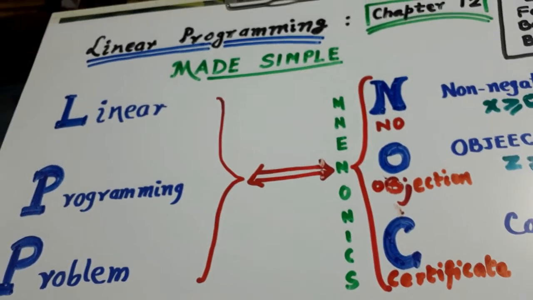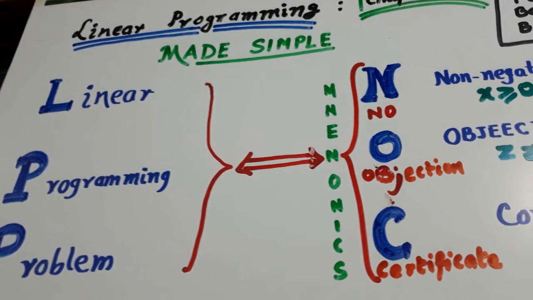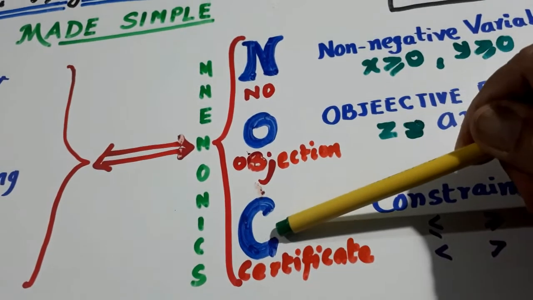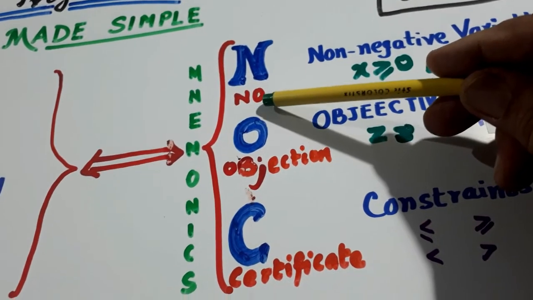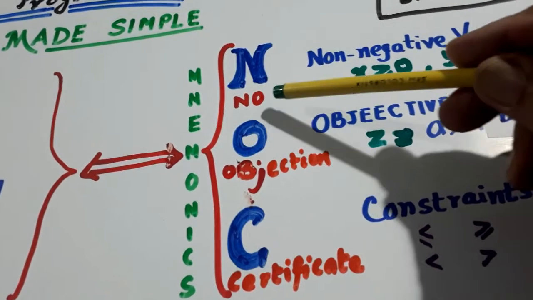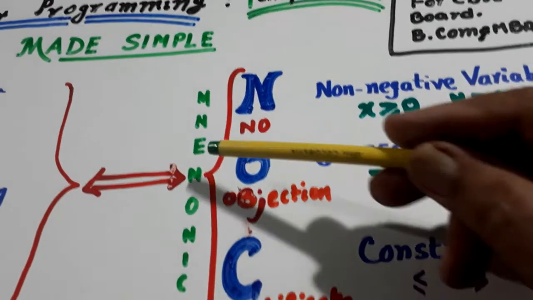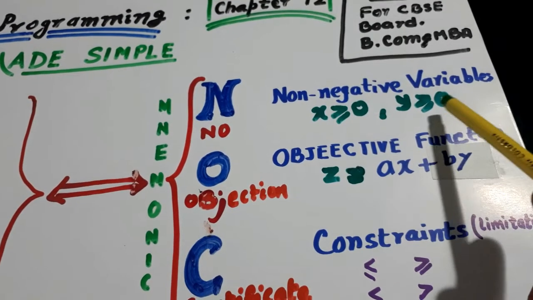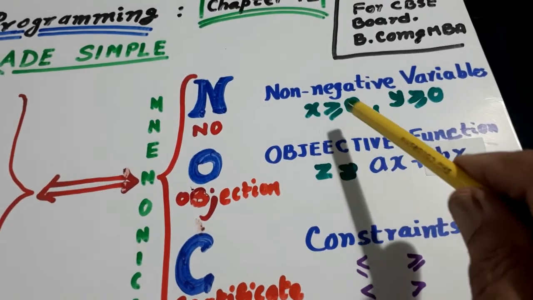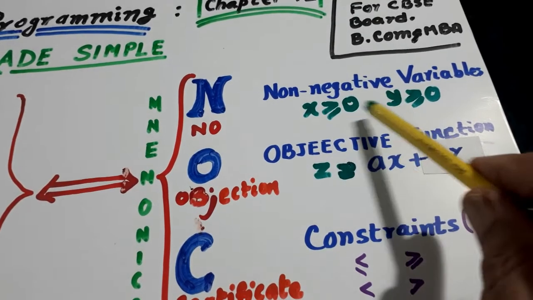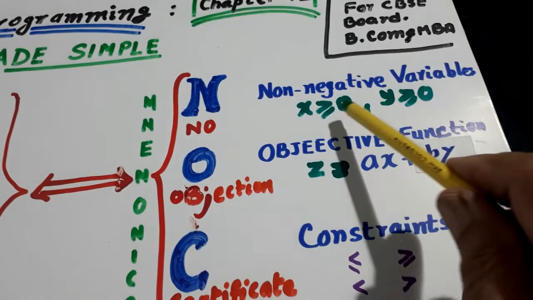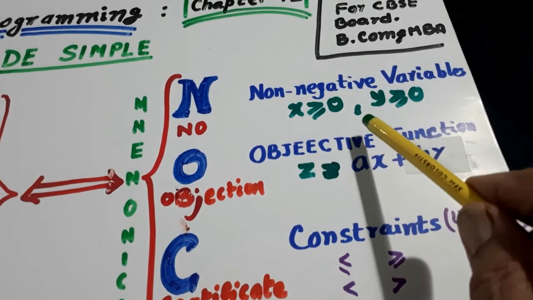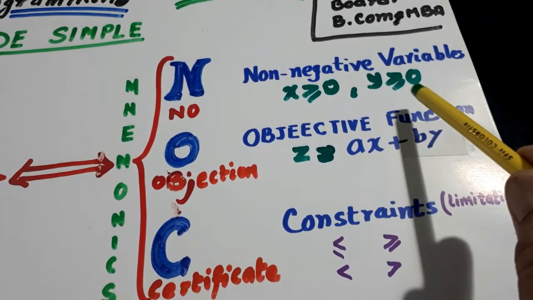This linear programming problem involves 3 Ps. NOC, no objection certificate. You have to remember it like this. This is a mnemonic. Non-negative variables means the variables x and y, only 2 variables will be there, and they have to be non-negative. X is greater than or equal to 0, y is also greater than or equal to 0.